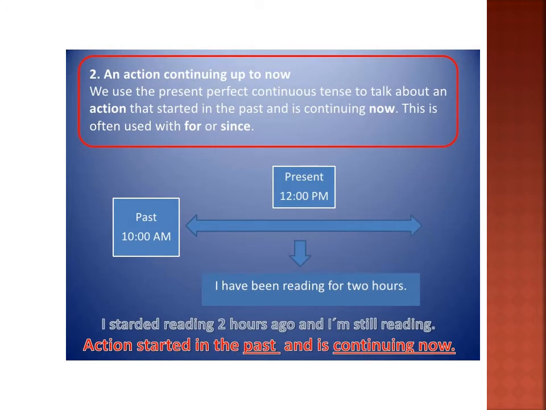The second point, an action continuing up to now. We use the present perfect continuous tense to talk about an action that started in the past and is still continuing now. This is often used with for or since. Now, here you can see the structure. I have been reading for 2 hours. I started reading 2 hours ago and I'm still reading. Action started in the past and still continuing now.